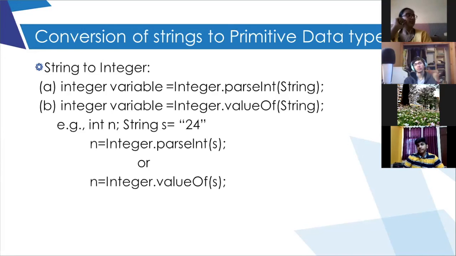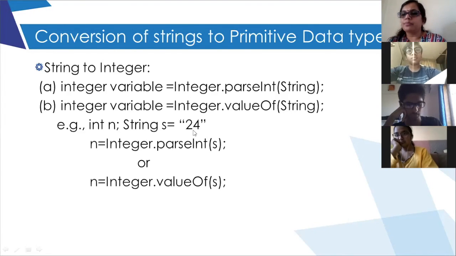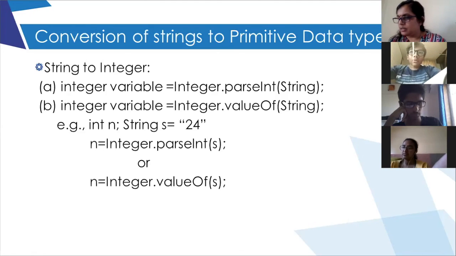Ma'am, if we give some string which has both numbers and letters, will it take only the numbers or give an error? Here only numbers should be there. If it is a mixture of numbers and letters, it will give an error. Yes, it will give an error.